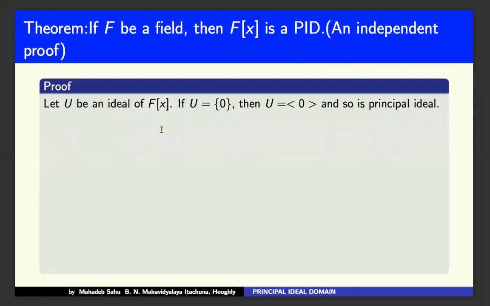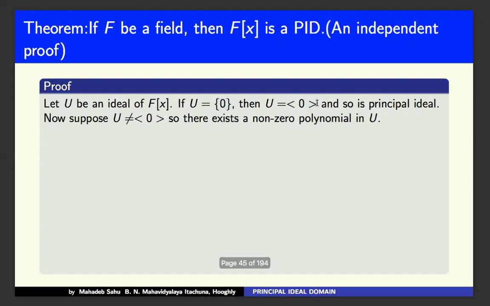Now we have another independent proof: if F is a field, then F[x] is a principal ideal domain. For that, let U be an ideal of F[x]. We have to show that it is a principal ideal. If U equals the zero ideal, then it is a principal ideal. Suppose U is not equal to 0.